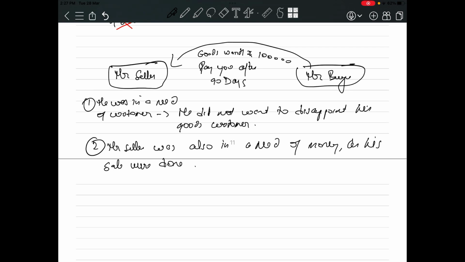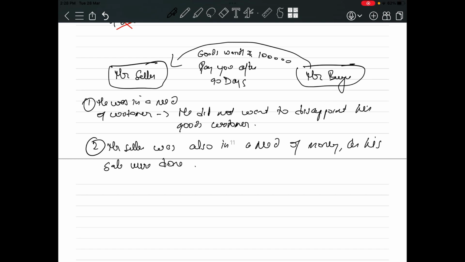Mr. Buyer came to Mr. Seller to buy goods worth rupees 1 lakh on credit, and the credit term was 90 days. But see the problem of Mr. Seller. Mr. Seller wants to deal only on cash. He doesn't want to go for credit sale, he just wants cash sale. But see Mr. Seller's problem: his business is down.